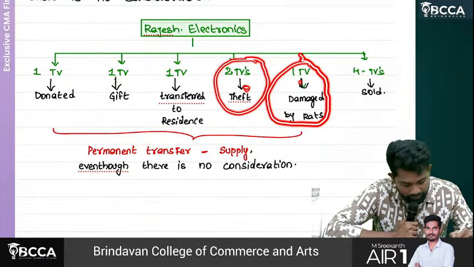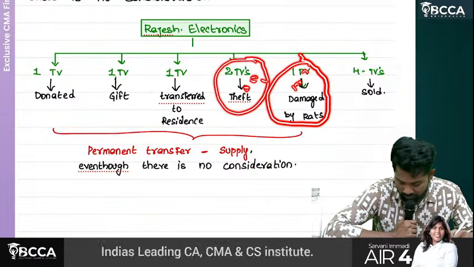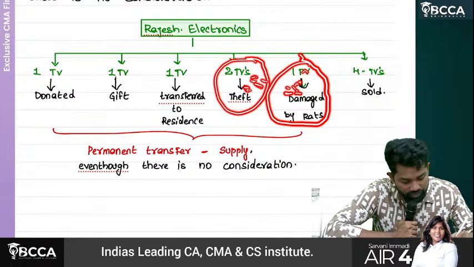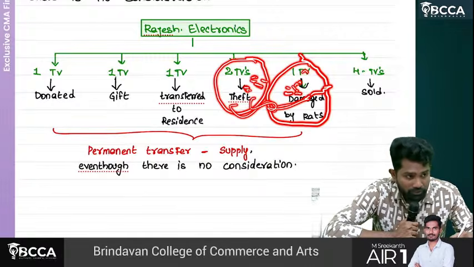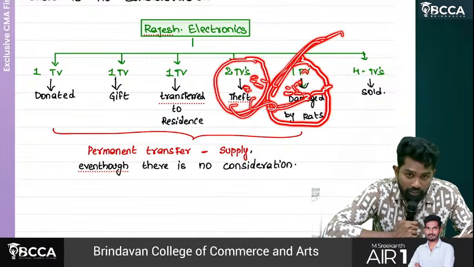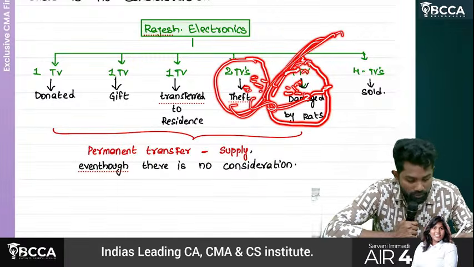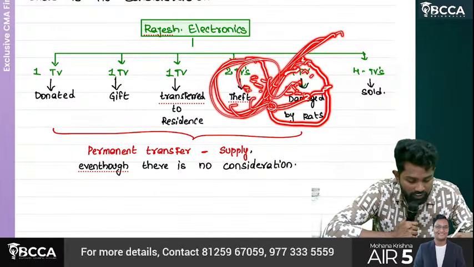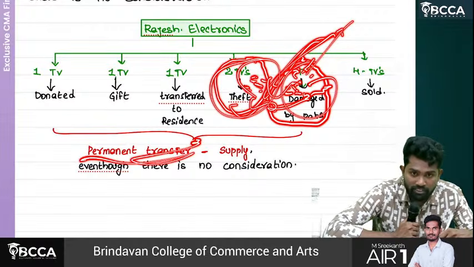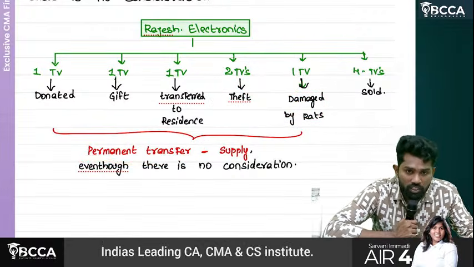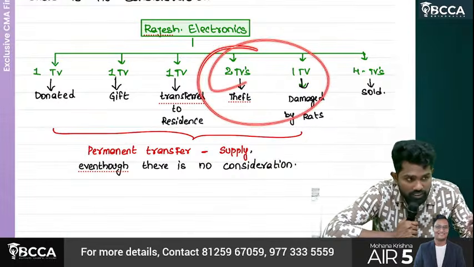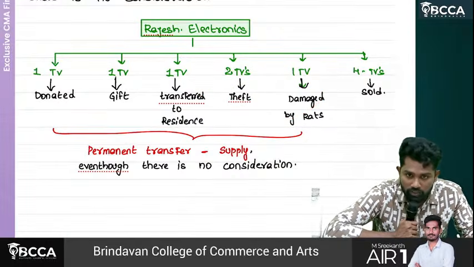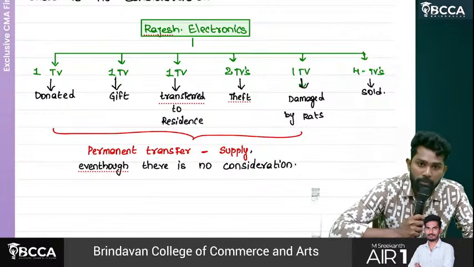Sir, Raghava asked a doubt. Theft and damage might be covered with insurance, right? If they are covered by insurance and restored, and the insurance company has replaced your lost ACs or TVs with another set, then there is no permanent transfer. Why? Because even though you lost the AC, you got compensated with another AC. In such a case, it is not a permanent transfer. You need not treat it as a supply.